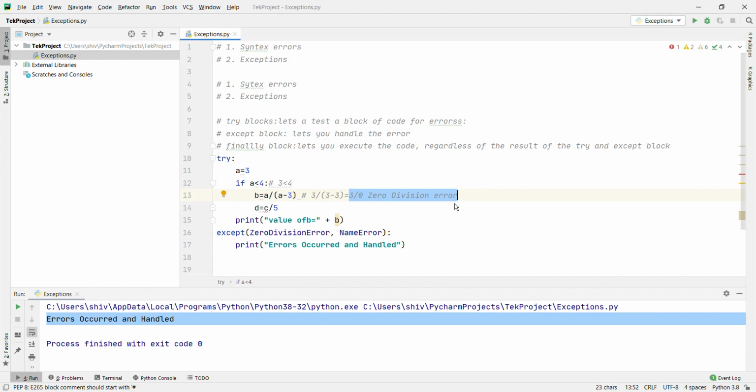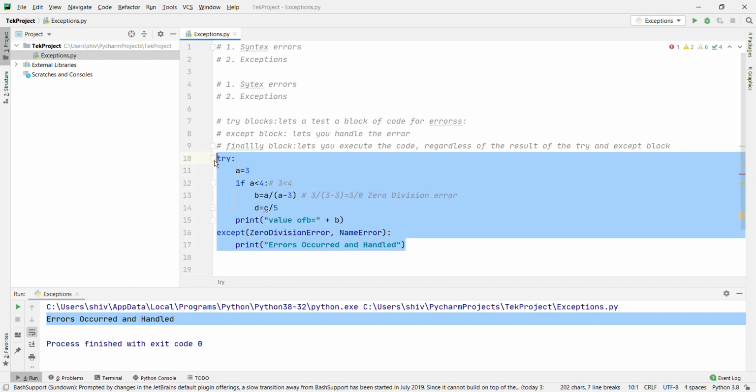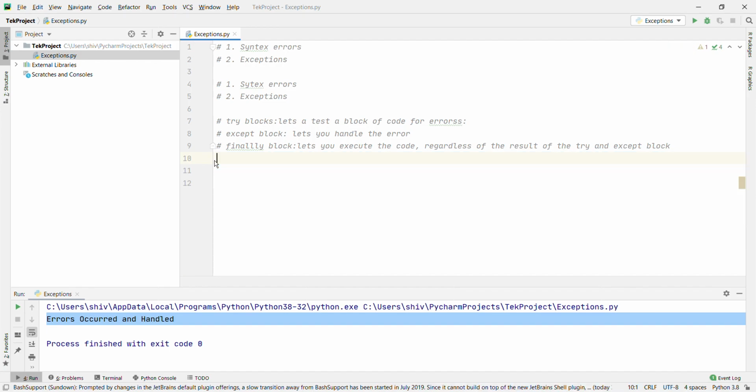Let's go with the example. First remove this one. Try: print hello, okay, and except: print something went wrong.